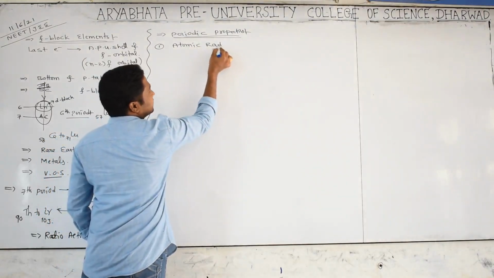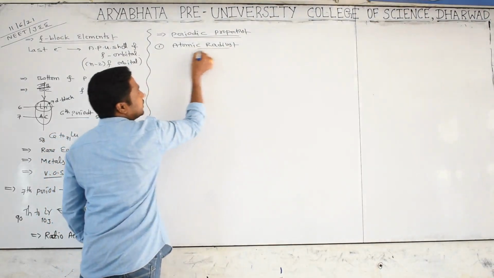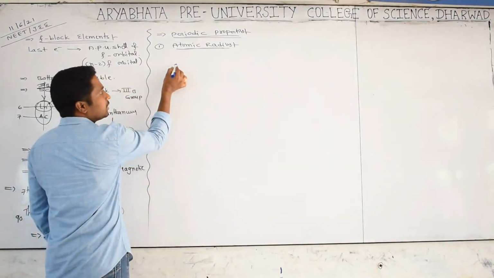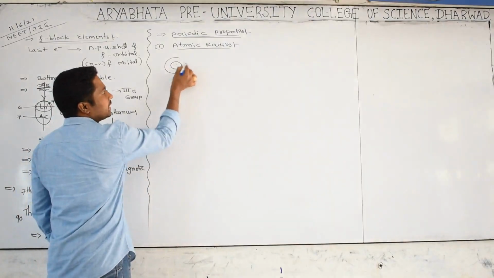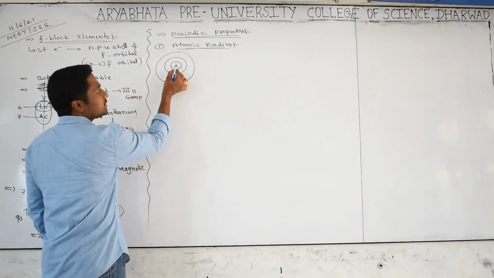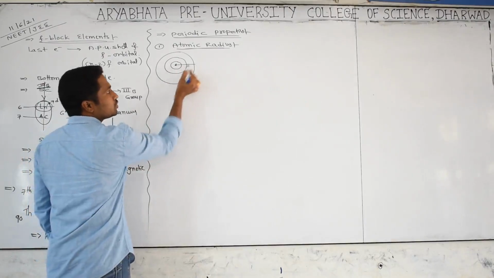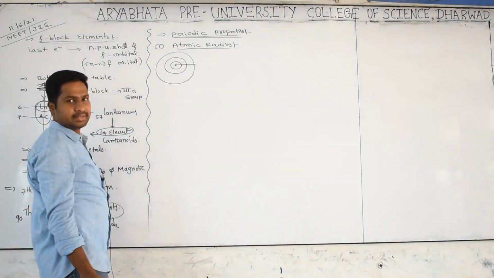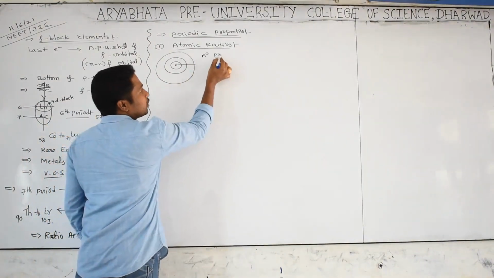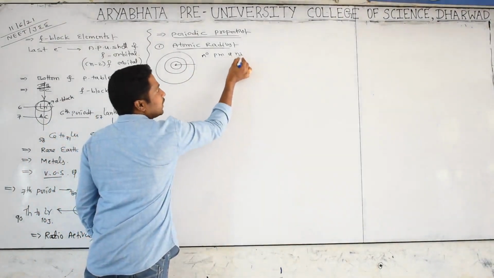I will explain the definition and related concepts of atomic radius. If you take any neutral gaseous atom, it contains many shells. Atomic radius means the distance from the center of the nucleus to the last shell. We express atomic radius in angstrom units, picometers and nanometers.